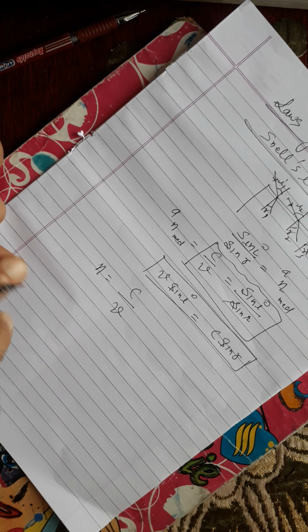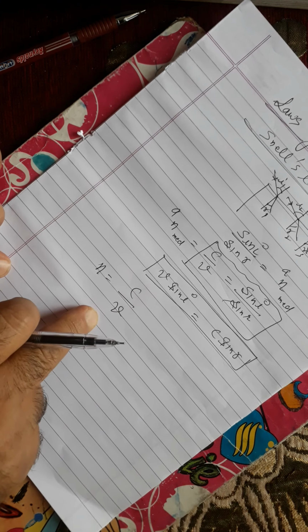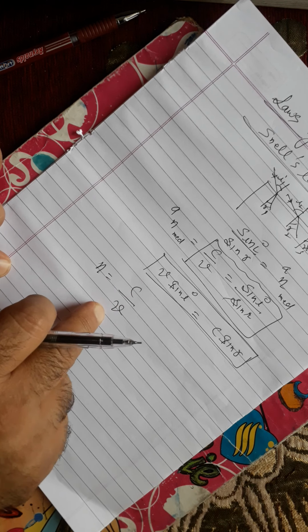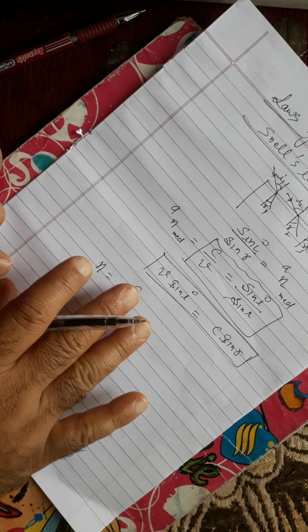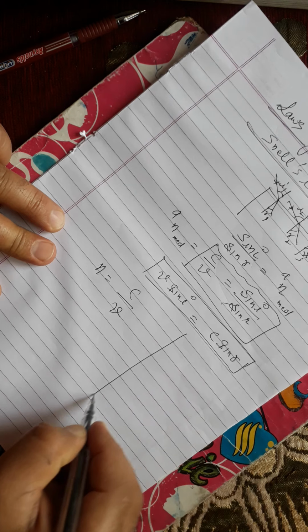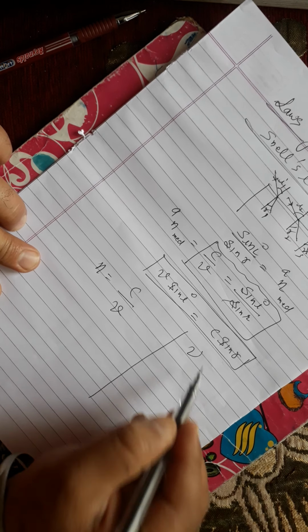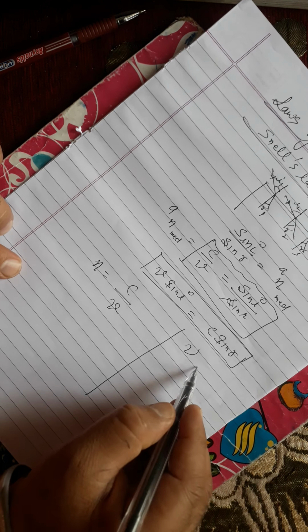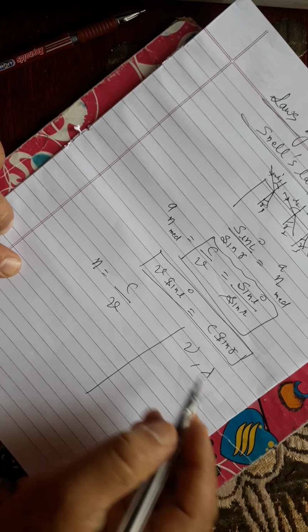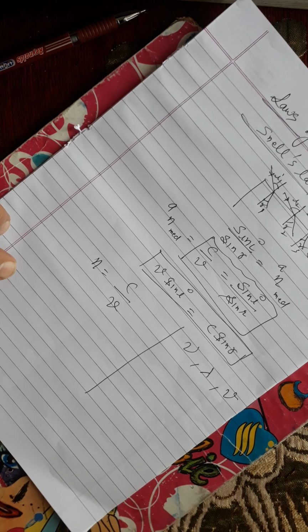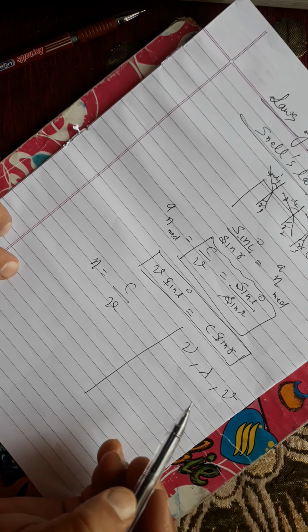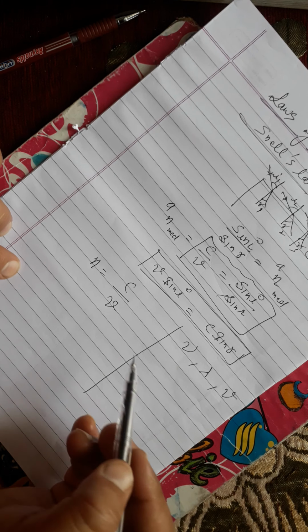So can we relate these two with the wavelength? Yeah. So I'm telling you, this is the frequency of light, this is the wavelength of light and this is the speed of light. So be careful in refraction of light about what changes and what does not change.